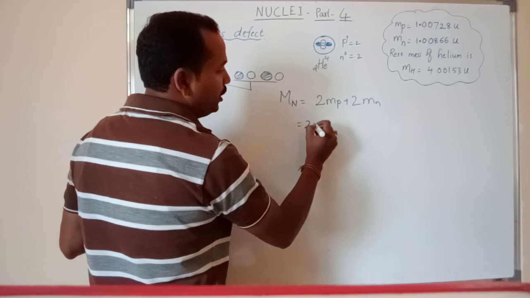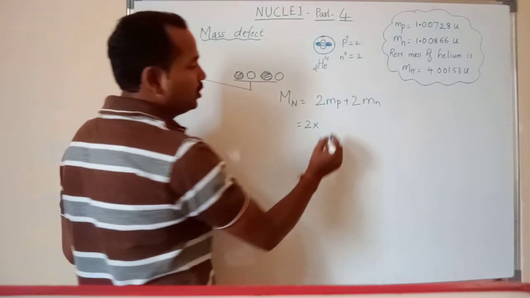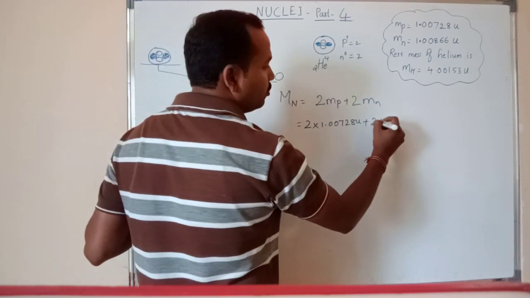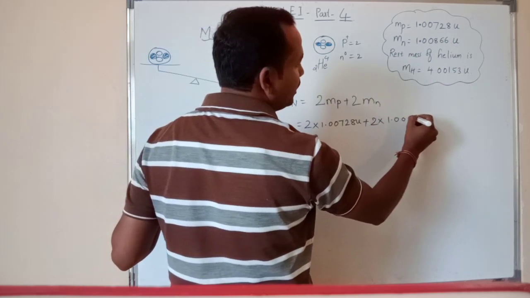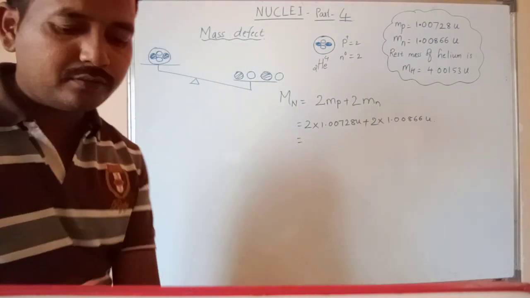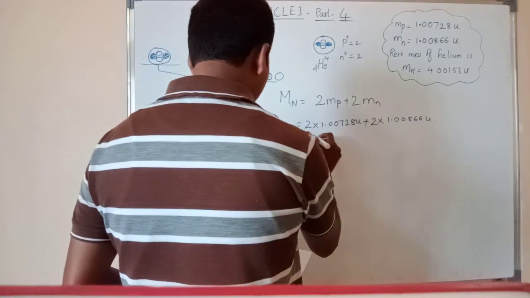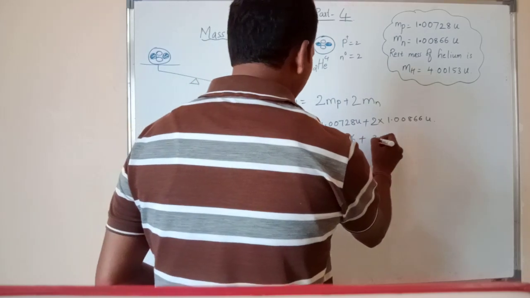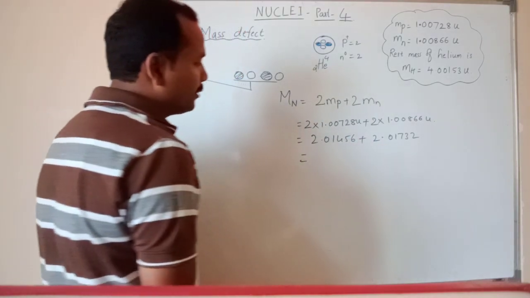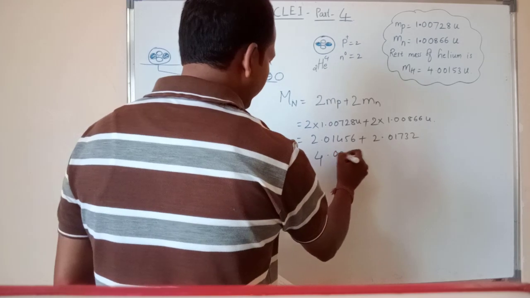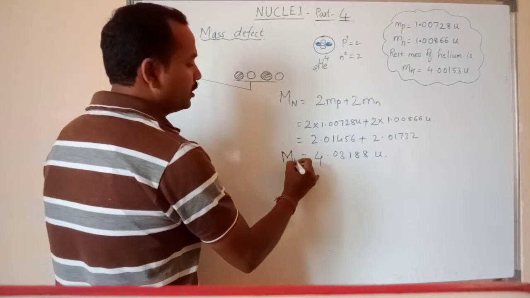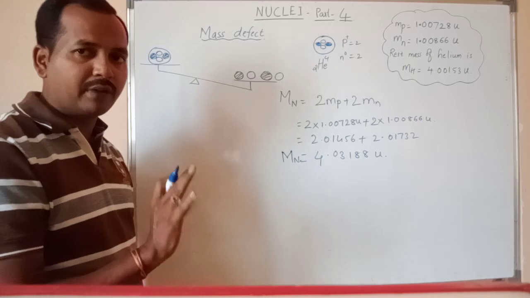So 2 times the mass of proton, which is 1.00728 unit, plus 2 times the mass of neutron, which is 1.00866 unit. When you multiply these values, you get 2.01456 plus 2.01732. Now add these two, and after adding you get 4.03188 unit, which is the mass of the constituents of the nucleus independently, not combined.